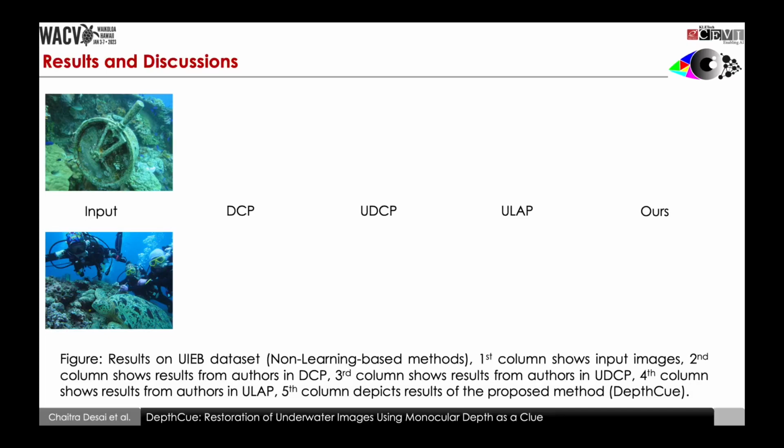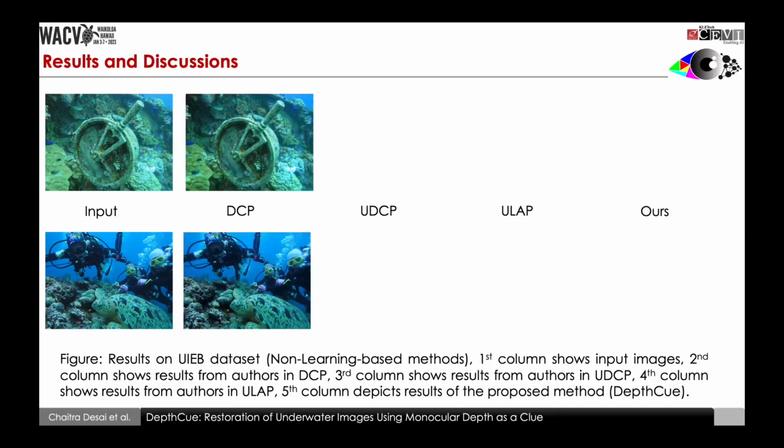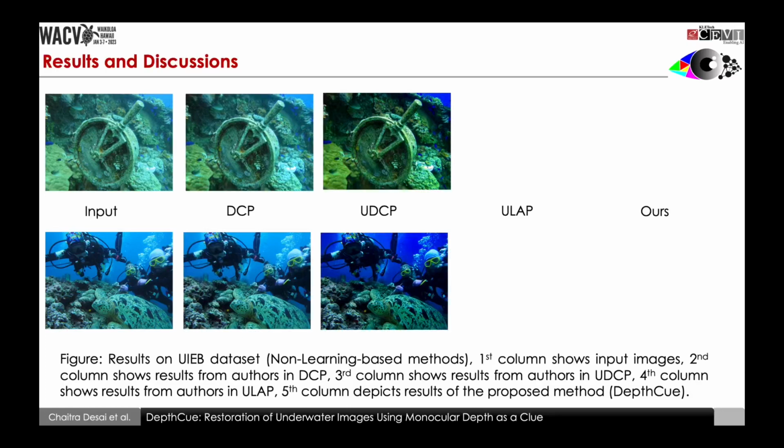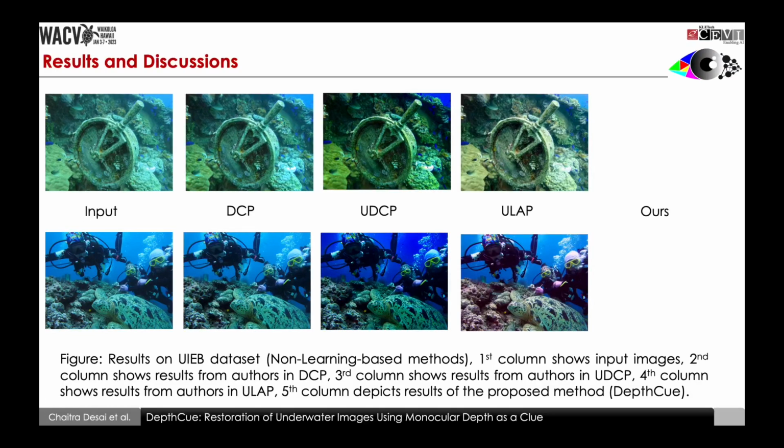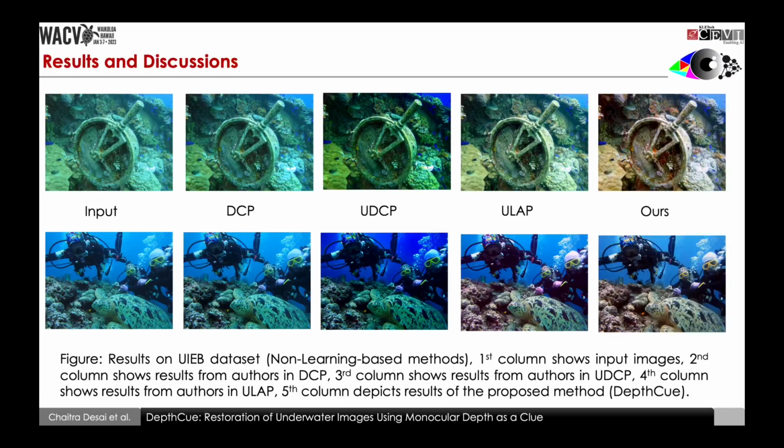Here we show the results of restoration in comparison with non-learning based methods on the UIB dataset. The first column corresponds to input images. The second column shows the results from the DCP method. The third column shows the results from the UDCP method. The fourth column shows the results from the ULAP method. And the last column shows the results of the proposed methodology DepthCue. Unlike the SOTA methods, the results of DepthCue show consistent improvements and recover the lost color information in the scene.